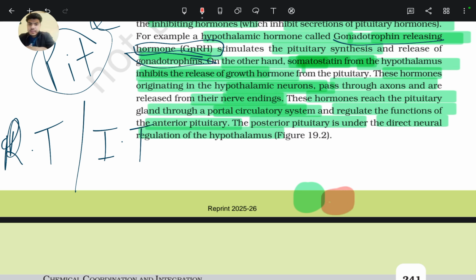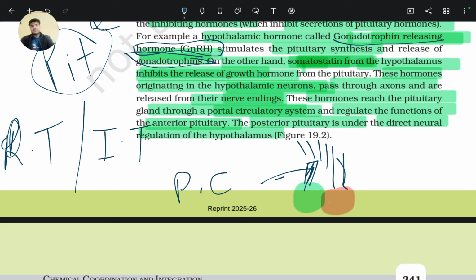The anterior pituitary is connected to the hypothalamus by portal circulation, and these are the hypothalamic neurons. But the posterior pituitary is under direct control of the hypothalamic neurons. The portal circulation connects the hypothalamic neurons to the anterior pituitary region, but the posterior pituitary region is under direct control of the hypothalamic neurons.